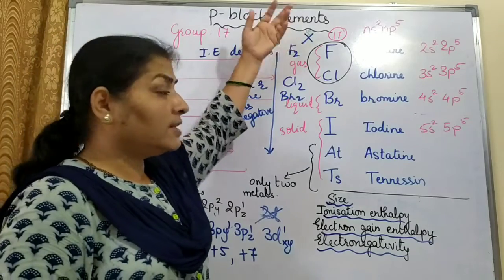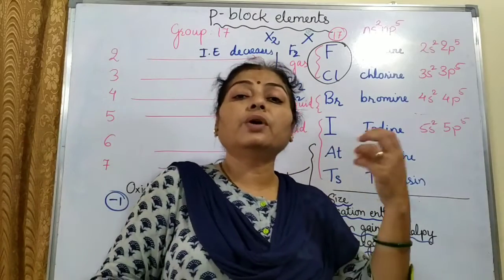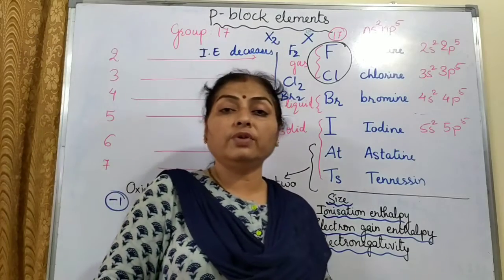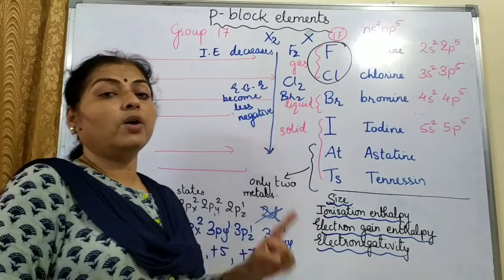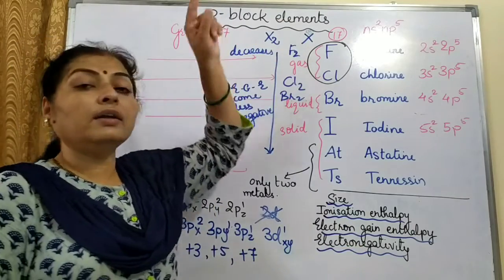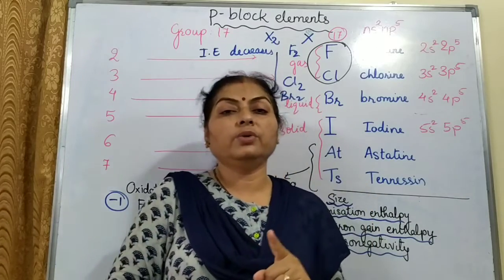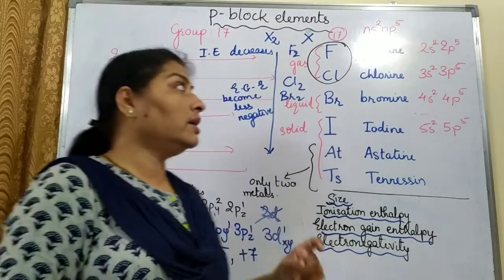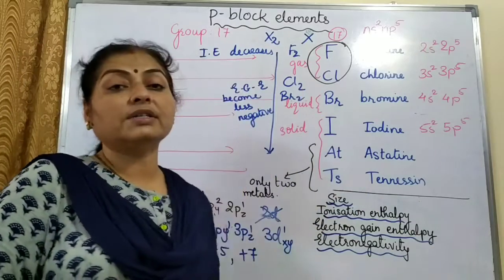So it means that if we see the normal general trend, the bond between iodine and iodine should be broken with ease, and it should require the highest amount of energy to break the fluorine-fluorine bond. But again children, here it is not so simple or not going as per the trend. The bond between chlorine and chlorine requires more energy than the bond between fluorine and fluorine. Again here the reason is the same, that the electrons in the fluorine-fluorine bond will suffer more repulsion because of the small size of fluorine.